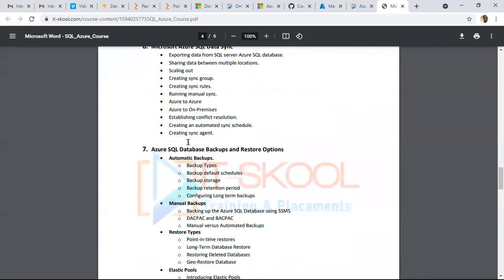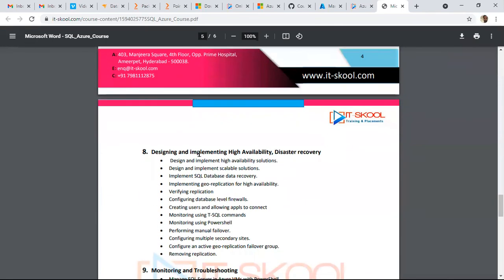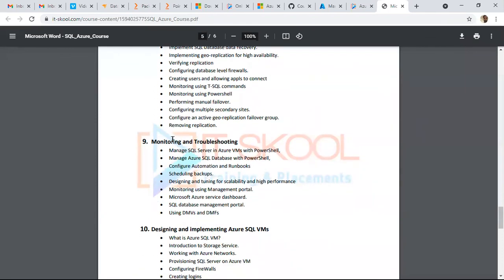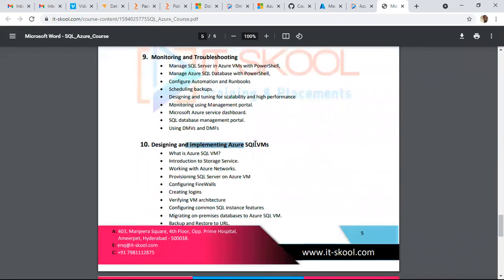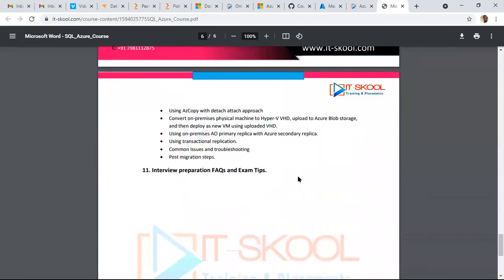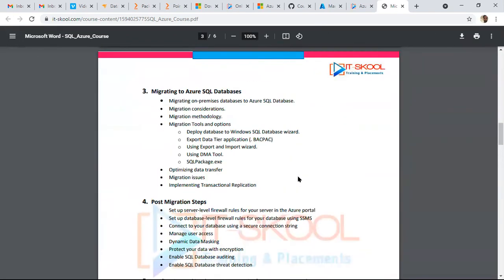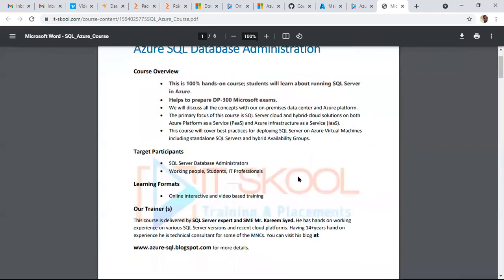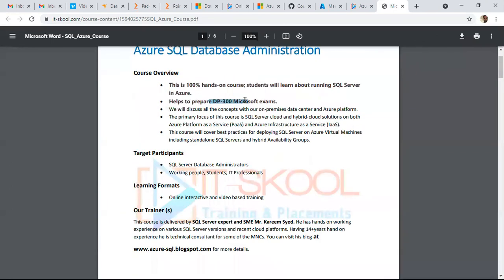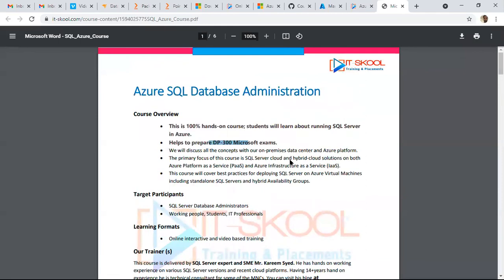We have seen backups. Then replication, which is similar to Always On in PaaS. Then monitoring, troubleshooting. Then working with virtual machines. DP-300 is a Microsoft exam. We'll try to cover those exam contents as part of this course.